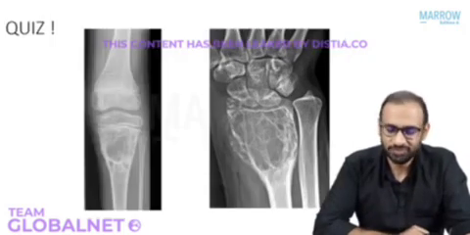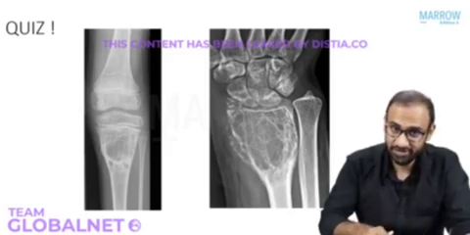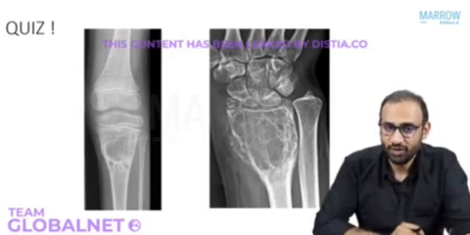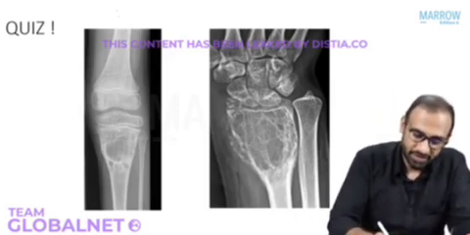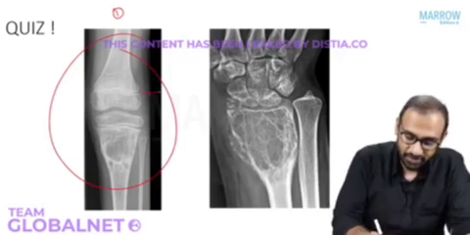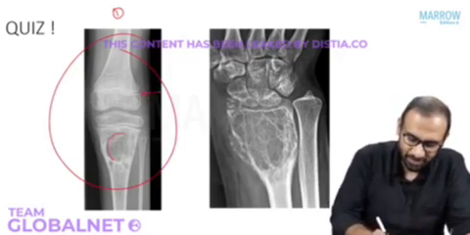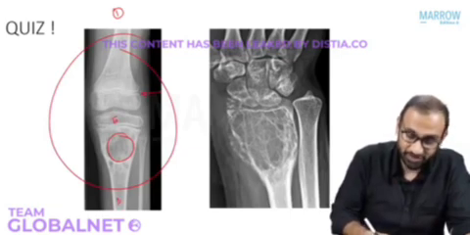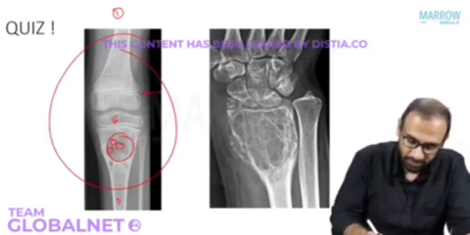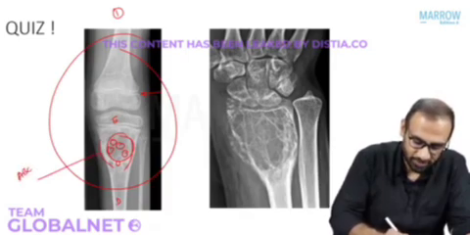So look at this now and tell me which is which. If you can answer this, then I'm confident you will be able to answer a lot of questions on the exam. So look at this X-ray. First, this is an X-ray of the knee. Growth plate is open, must be a child. Lesion is in the metaphysis because epiphysis and diaphysis are normal. Multiloculated, multiseptate, expansile lesions. What is this, friends? This is aneurysmal bone cyst.